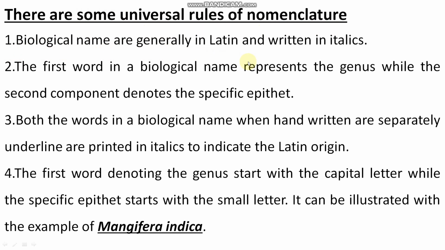So there are some universal rules of nomenclature. Biological names are generally in Latin and written in italics. Remember it. Scientific name or biological name should be written in italics. Clear? The first word in a biological name represents the genus, while the second component denotes the specific epithet. You know this. Both the words in a biological name, when handwritten, are separately underlined, or are printed in italics to indicate the Latin origin, right? Like Mangifera indica. Sorry, here it is underlined together. It is not separately underlined, but this is an incorrect form. It should be separately underlined, right?